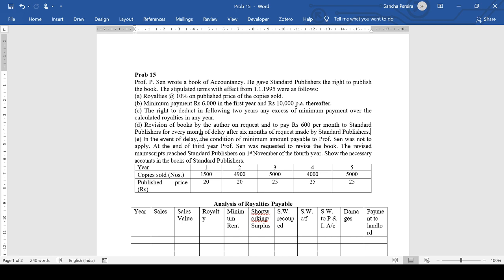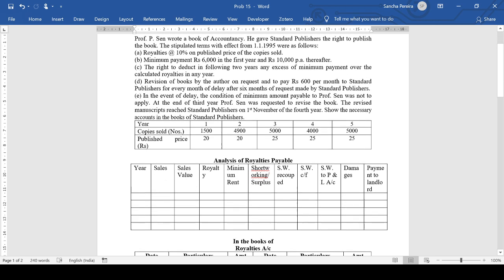At the end of the third year, Professor Sain was requested to revise the book. The revised manuscripts reached standard publishers on 1st November of the fourth year. So on 31st December of a particular year, Professor P. Sain was requested to update or revise the book, but the revised manuscripts reached standard publishers only on 1st November of the fourth year. So we just keep this in mind. Show the necessary accounts in the books of standard publishers.